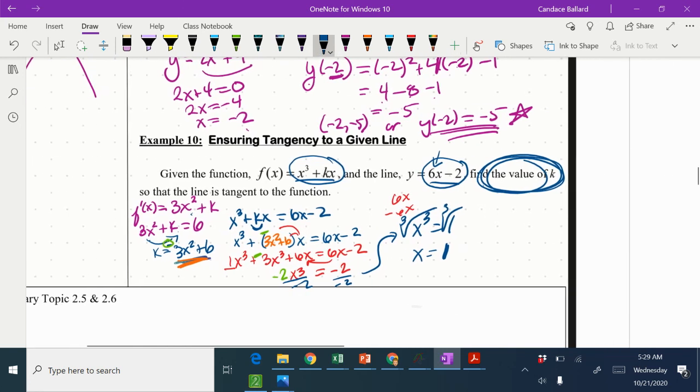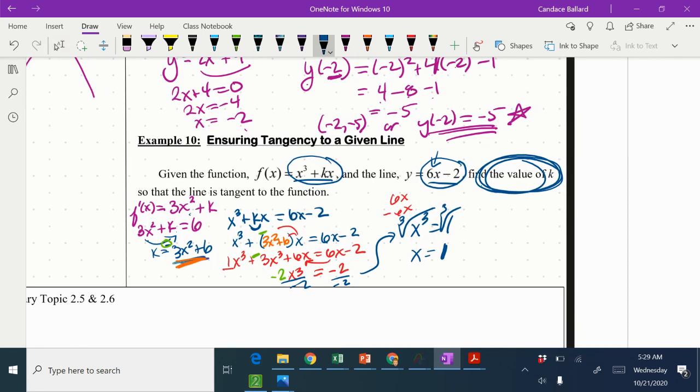We now need to take that and plug it back in somewhere. I'm going to choose to plug it back into this equation here. So we have k equals negative 3 something squared plus 6. Excuse me. I'm going to plug in the 1. So we've got k equals negative 3 times 1 squared, which is 1, plus 6. So negative 3 times 1 is negative 3. Negative 3 plus 6 is 3. So k is equal to 3.